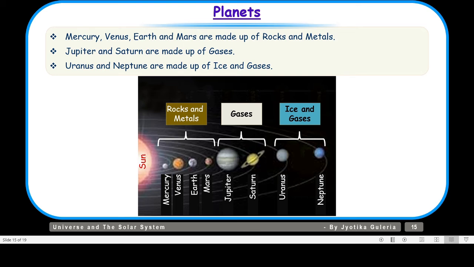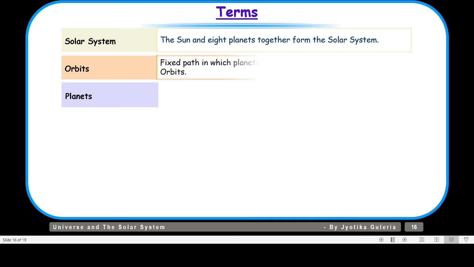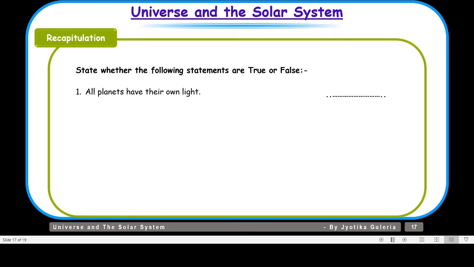So now let us take up the important terms. First is the solar system. The sun and 8 planets together form the solar system. Orbits: the fixed paths in which planets revolve around the sun are called orbits. Planets: these are huge round objects that move around the sun in fixed paths called orbits. So with this, let us move on to the recapitulation section to see what all we have learned.